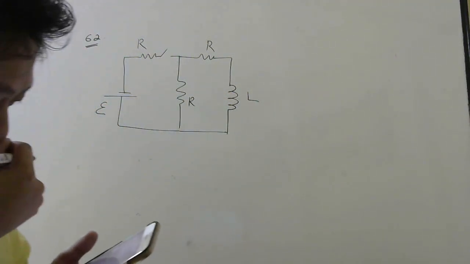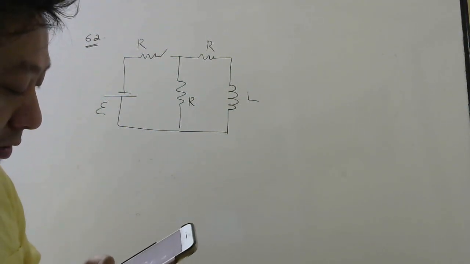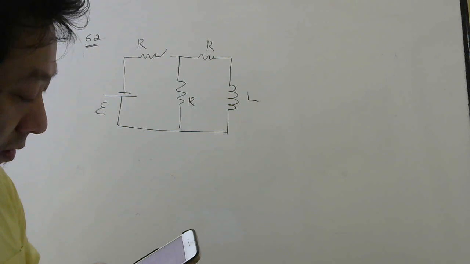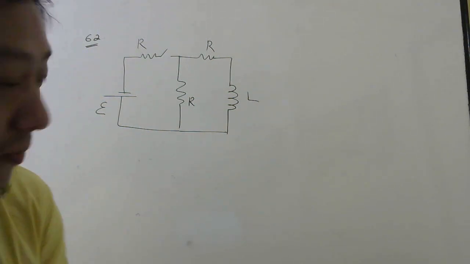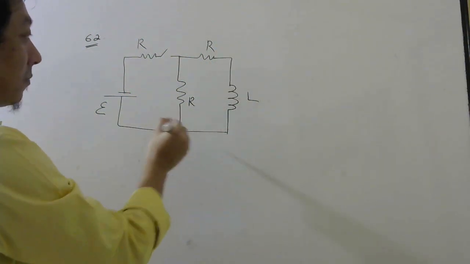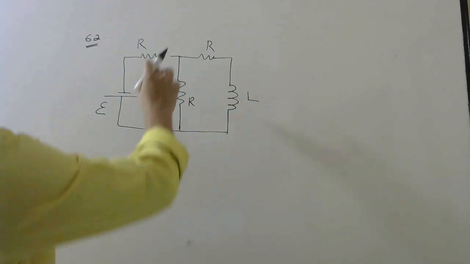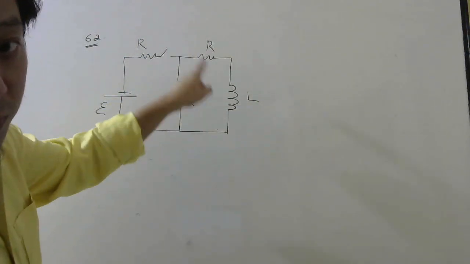So in the following circuit, the switch is closed at t equals 0. Initially, there is no current in the inductor. Find out the current in the inductor as a function of time. So we have to find current in this inductor as a function of time. So clearly students, once you close this key, current will flow. Of course, this branch at that moment will not have current.